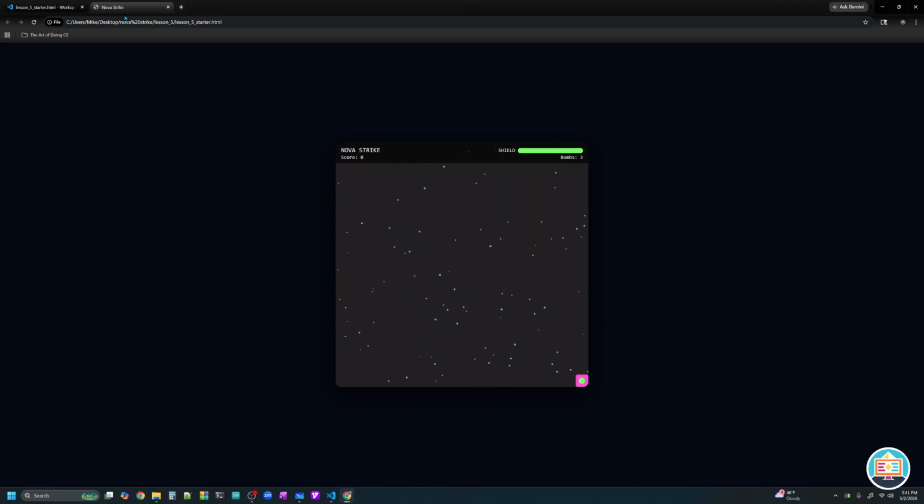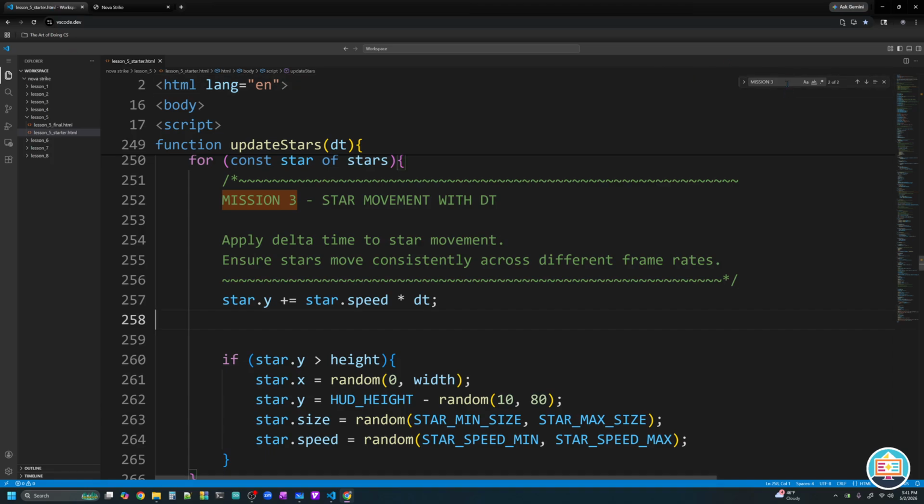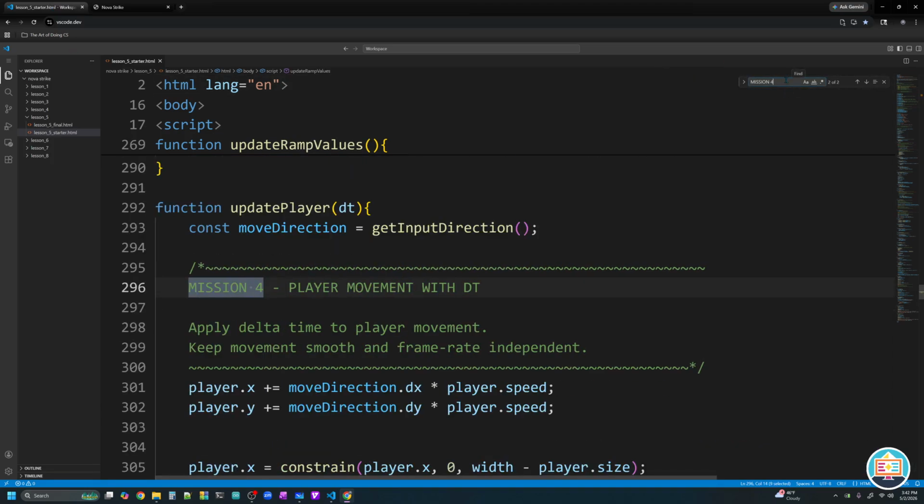So we have to now fix that movement system. So let's go to mission number 4. Oh, great. It finds us in update player. We knew we had to change this system, which was frame-based, and now make it time-based.